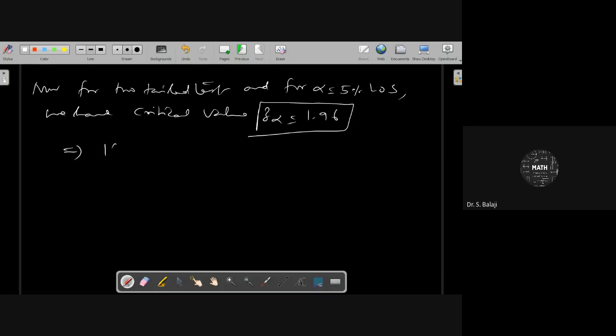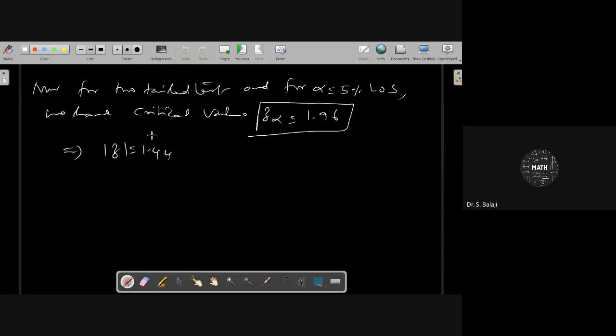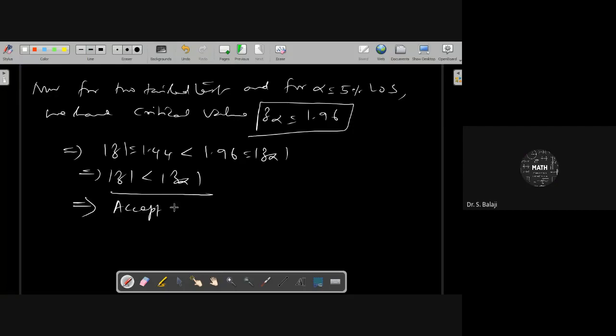This implies the modulus value of Z, 1.44, is less than 1.96, which is the modulus value of Z alpha. What about your conclusion? We can accept H0.